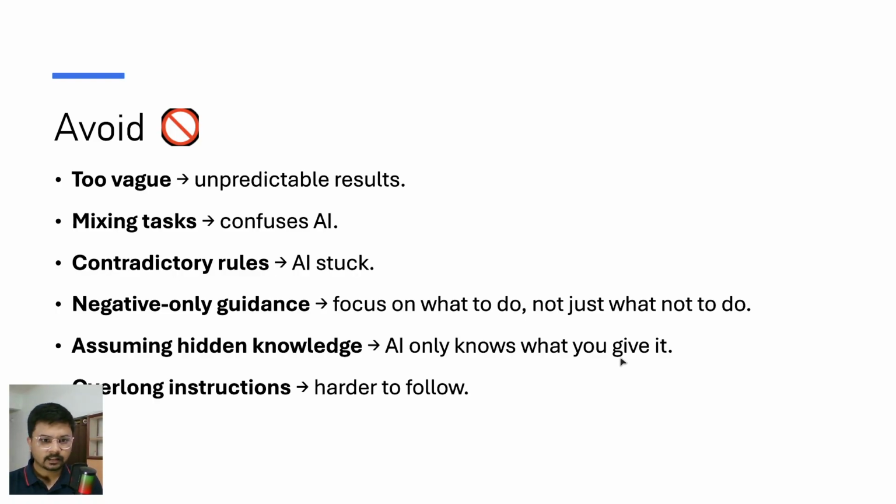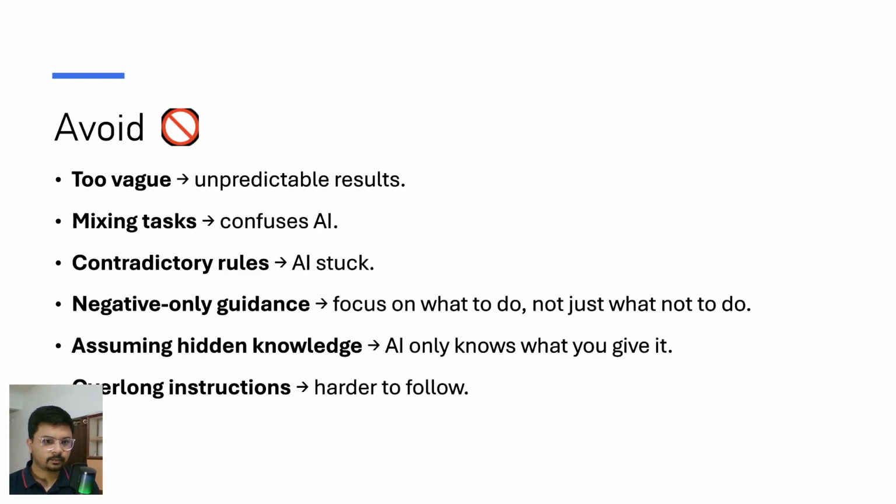Then negative-only guidance: focus on what to do, not just what not to do. When working with an AI system, you have to explicitly tell it in the instructions, in whatever format, which tasks you need done, but also the tasks you don't want done. So focus 80% on what you want AI to do and 20% on what not to do.